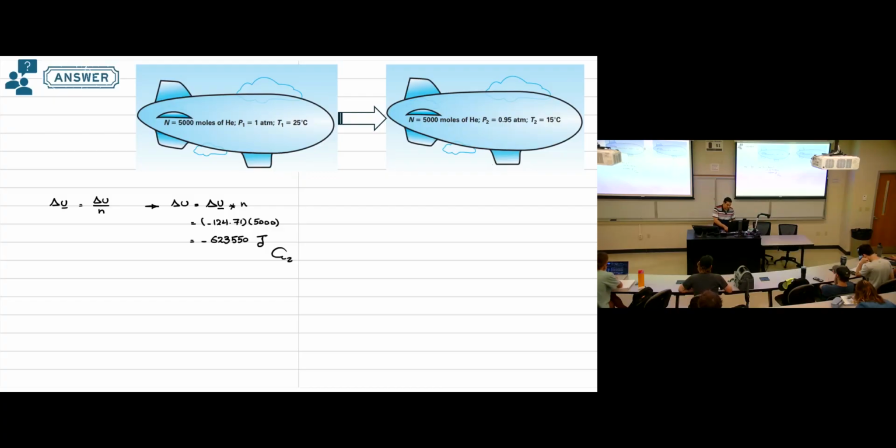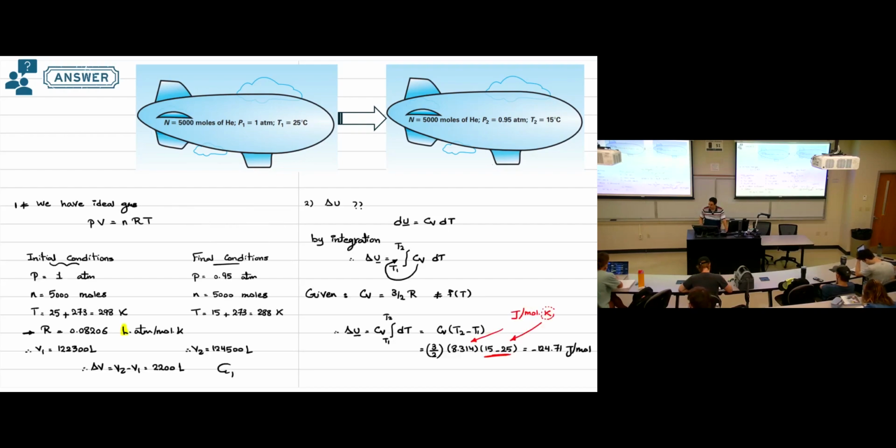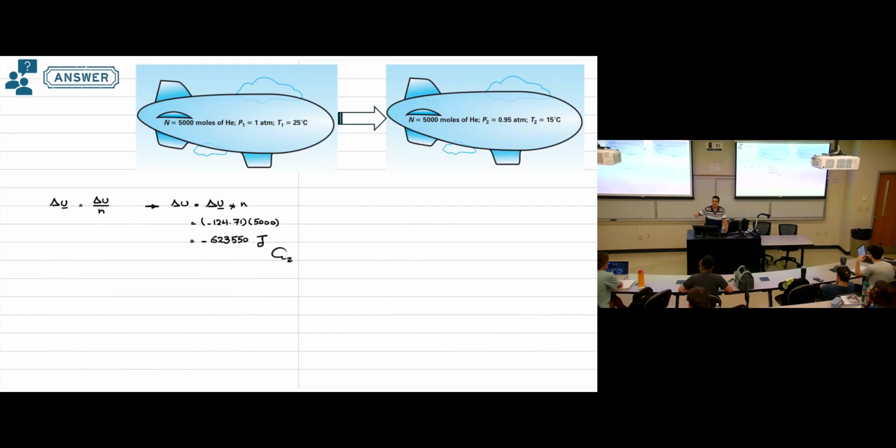So in the assignments or even in the exams, sometimes when I was giving an example, I gave them the answer as a drop-down menu so they can select the answer. So you can find negative 124.71 in the menu, and you can find the correct answer, negative 623,550. So again, make sure what is required in the problem itself.